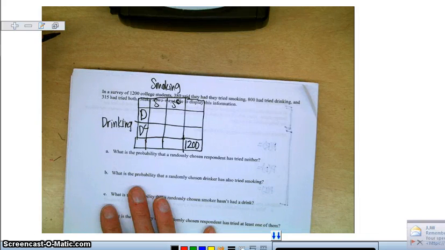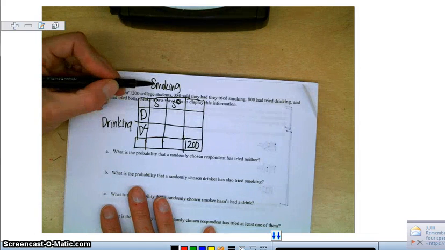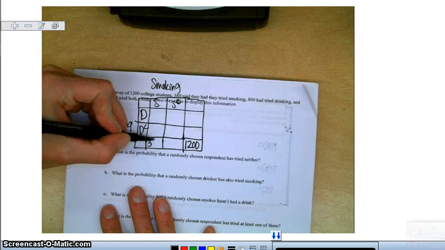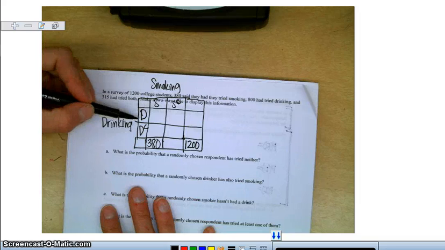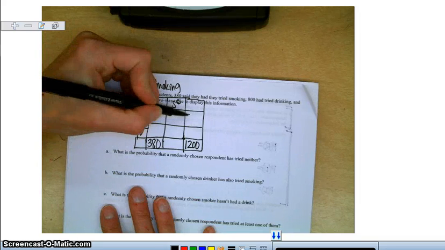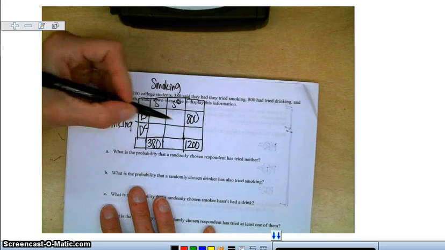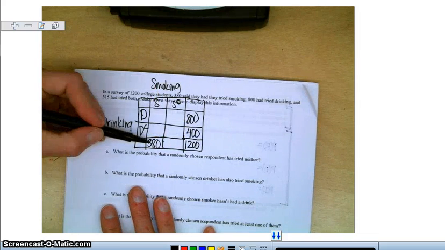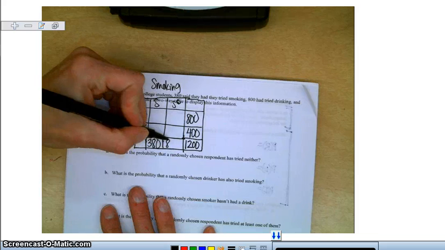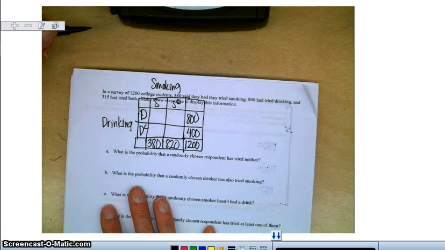So 380 had tried smoking. So here's the smoking: 380 of those 1,200 have tried smoking. And 800 had tried drinking. So here's drinking. Go across. 800 had tried drinking, which means 400 had not tried drinking. So these add up to 1,200. 380 and 820 make 1,200, who have tried smoking.